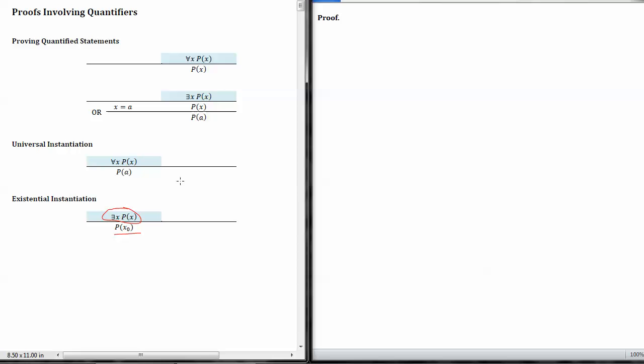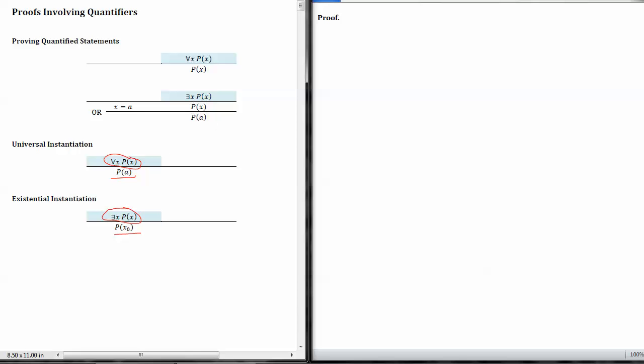The second method we'll use is universal instantiation, and for that we will have a given of the form for all x p of x. And what this method allows us to do is just to say that p of a is true for any particular a that we desire. And in our proof, it's going to be the same x naught that we will use for our a.